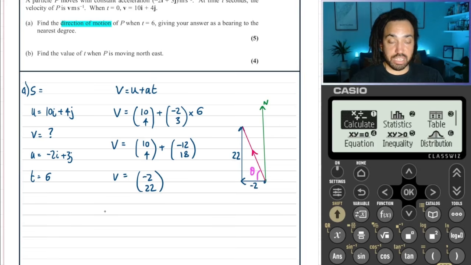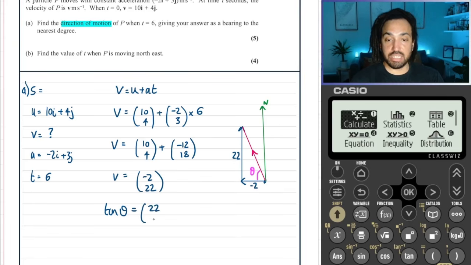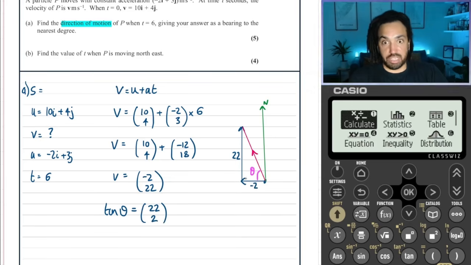So clearly you can see tan theta is equal to the opposite, which is 22, and the adjacent is 2. I know it's minus 2 written there, but in terms of the actual triangle, obviously triangles have only positive side lengths, so the side length of that triangle is 2.